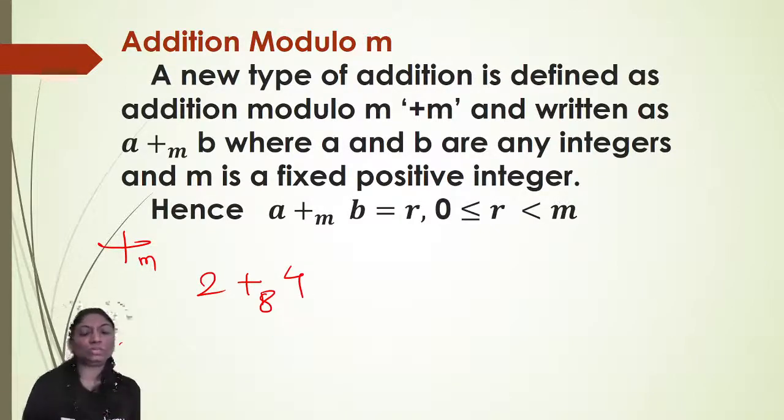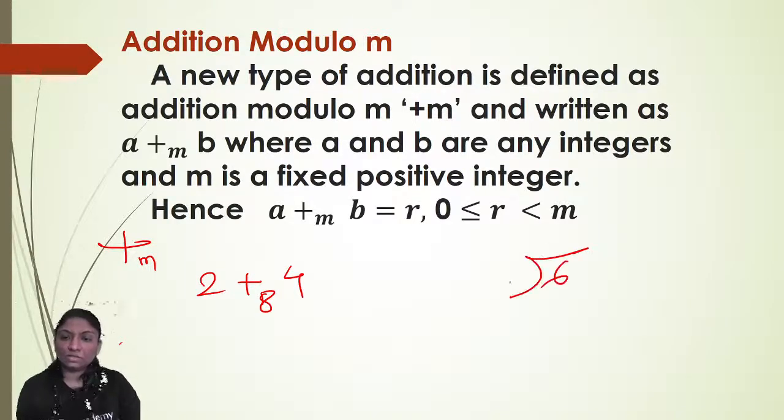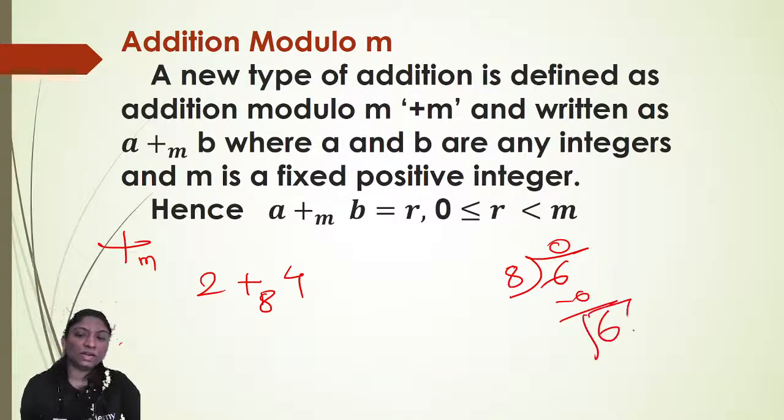Now for example, we will see 2 addition modulo 8 of 4. Since we have to write down the remainder, first do the usual addition, divide by 8 and write down the remainder. So 2 plus 4 is 6. 6 divided by 8, the quotient is 0, so the remainder is 6. So 2 addition modulo 8 of 4 is equal to 6.